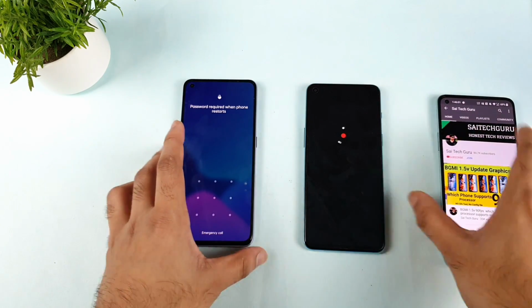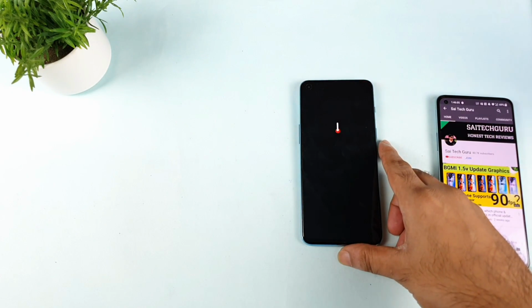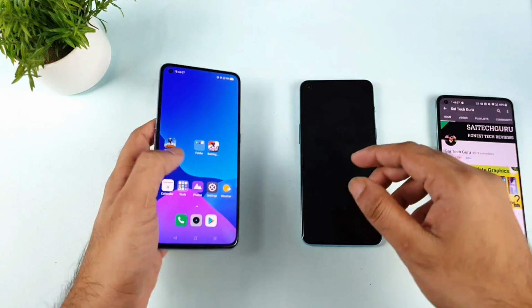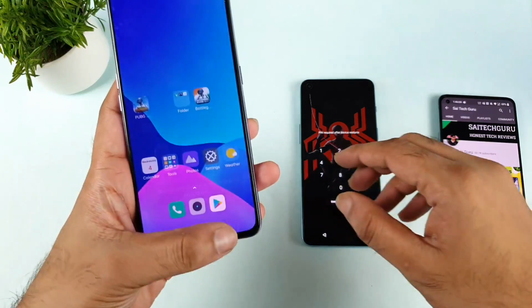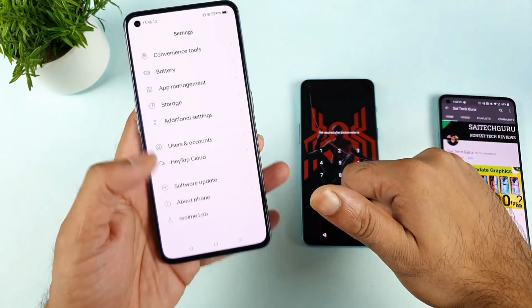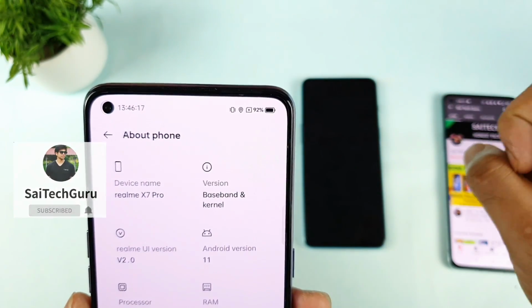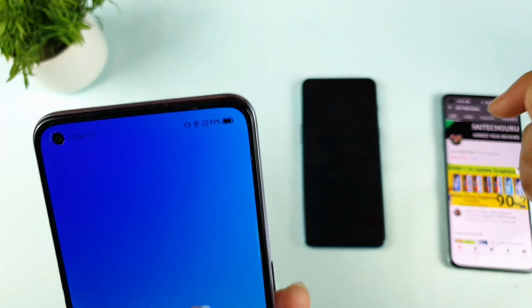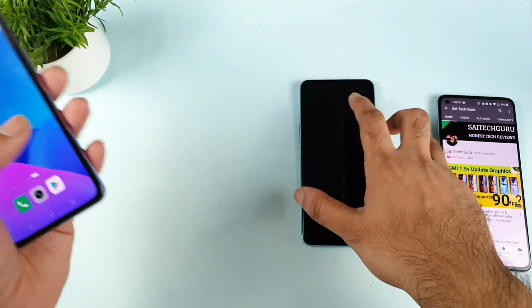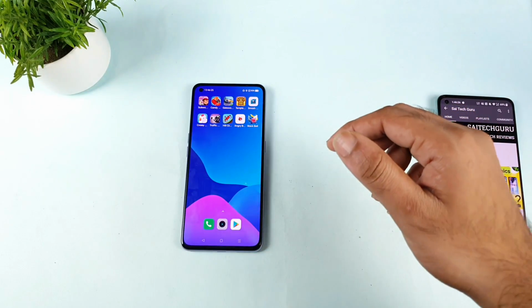The Realme X7 Pro turned on first, exactly before the OnePlus Nord 2, so the OnePlus Nord 2 is taking its own time. First let me clear all the background applications. All the background applications are completely clean on the Realme X7 Pro. I'm running Realme UI 2.0 and Android 11, and both are 8GB RAM variants. That's done, and now on the OnePlus Nord 2, let me show you.